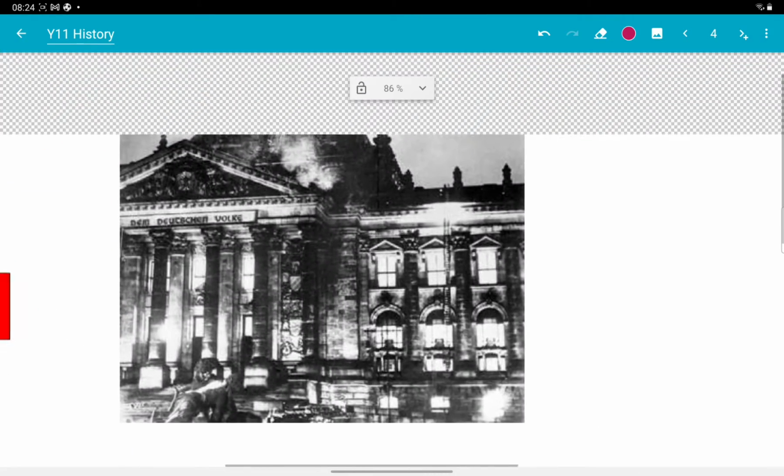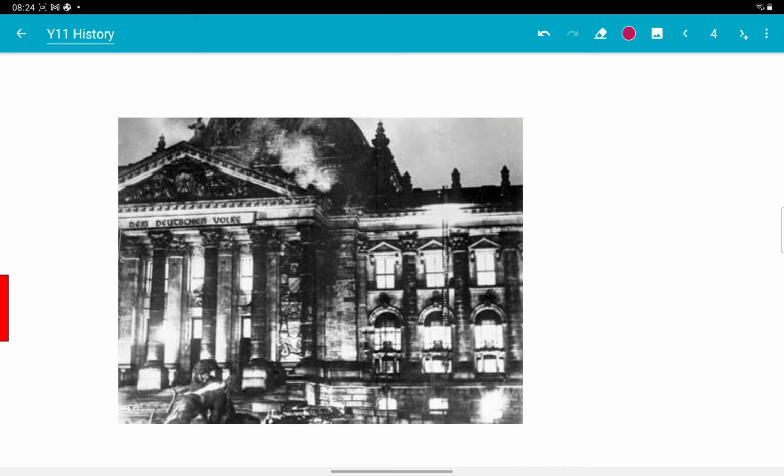So if we start off with the Reichstag fire, okay? The Reichstag fire was in February 1933, and it is important because Hitler used it to convince the president Hindenburg that the fire was the signal for the start of a communist revolution. He asked Hindenburg for powers to round up the Communist Party members and put them in prison. Hindenburg agreed to this and signed into law the Law for the Protection of People and State.